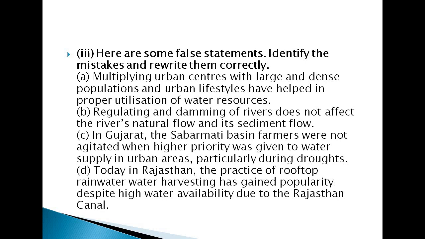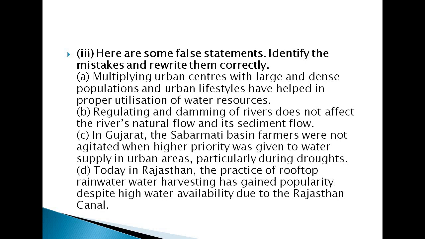The first statement they have given: multiplying urban centers with large and dense populations and urban lifestyles have helped in proper utilization of water resources. B, regulating and damming of rivers does not affect the river's natural flow and its sediment flow.